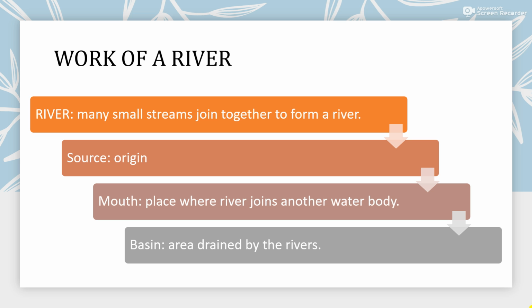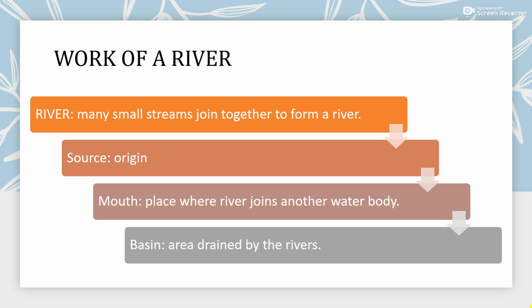The place from where a river originates is called the source. The place where the river joins another water body such as an ocean or sea is called the mouth.